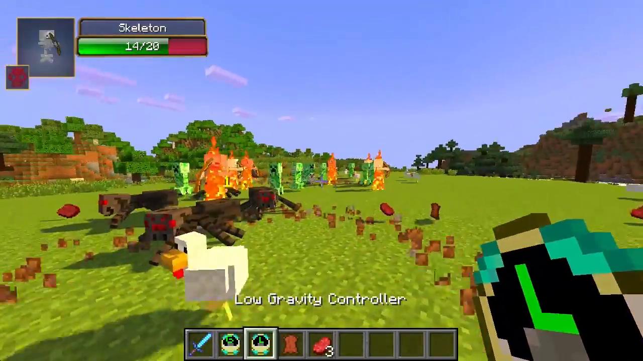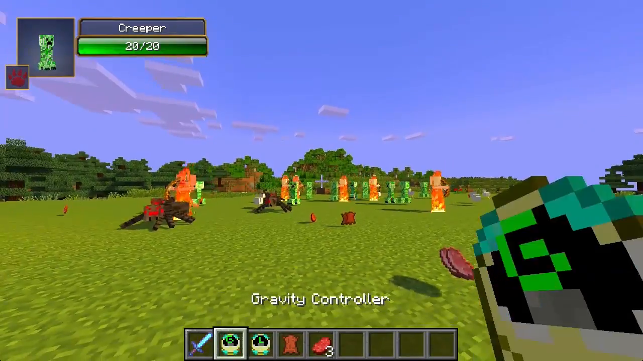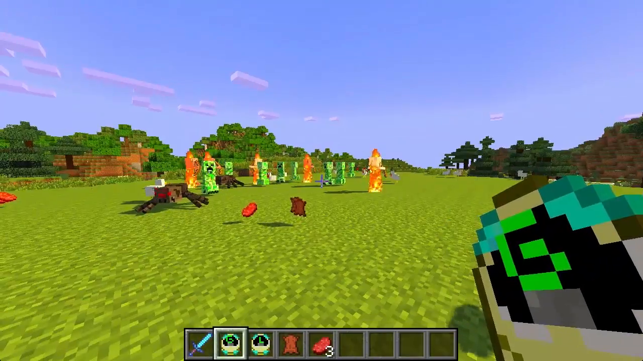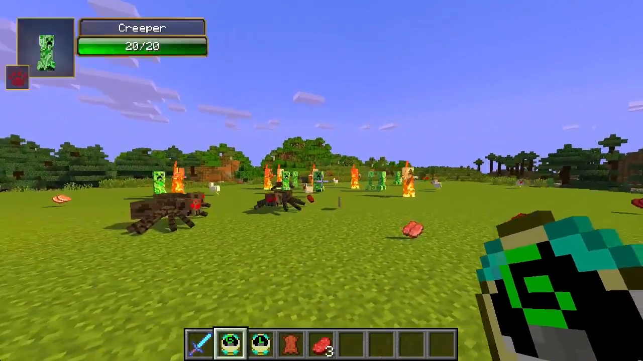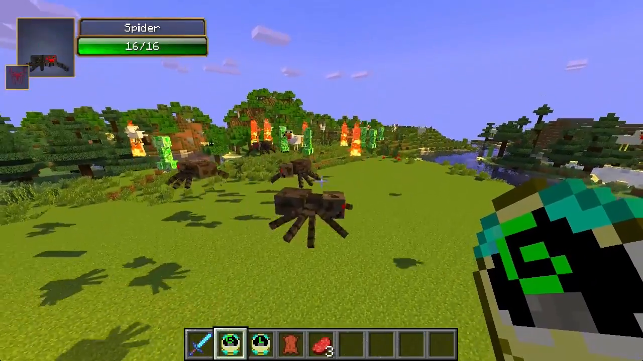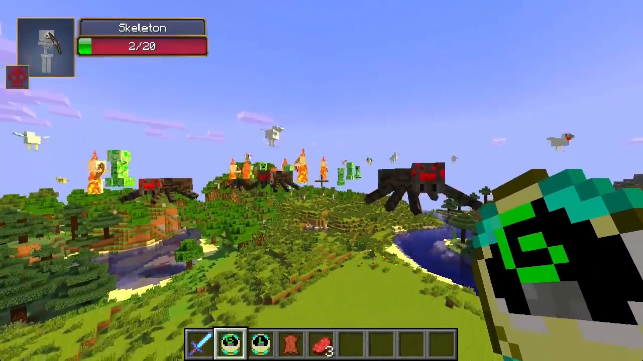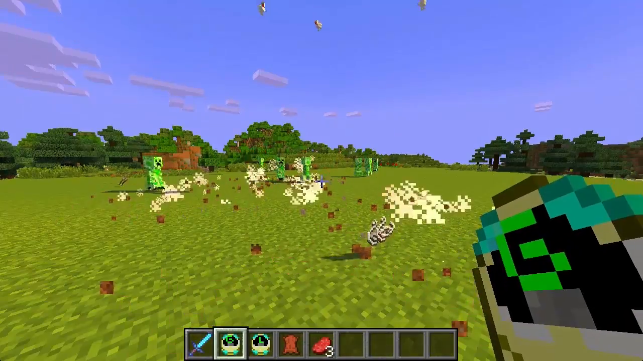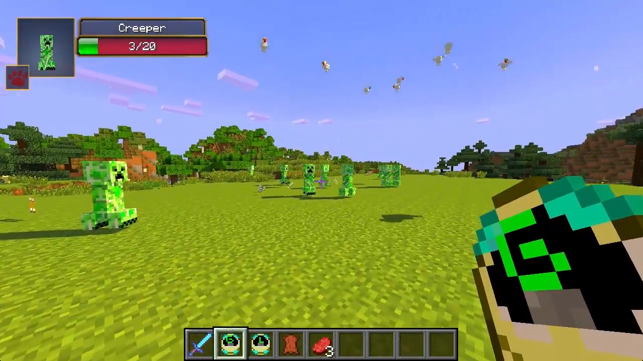You can actually use the gravity controller to, you know, kill mobs. So if there's a bunch of skeletons and creepers and spiders, a bunch of spookies around trying to kill you, you just turn on the gravity controller and then they'll fly up in the air, turn it back off, and everything falls down and dies, except for the creepers. They have a little bit more health than everything else.